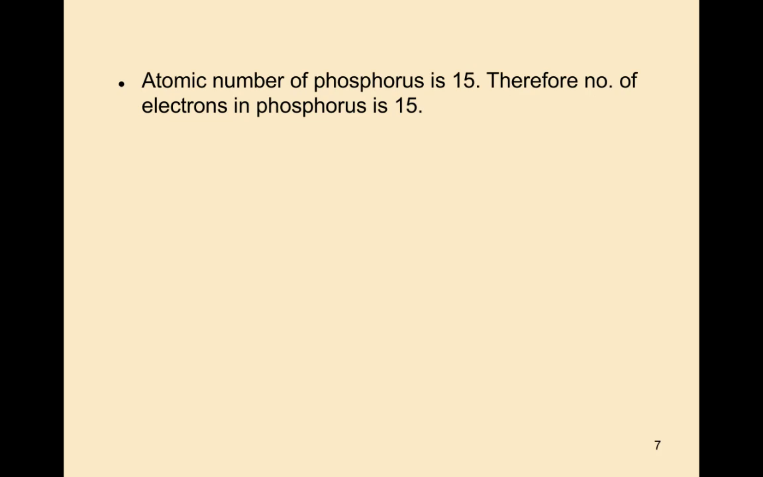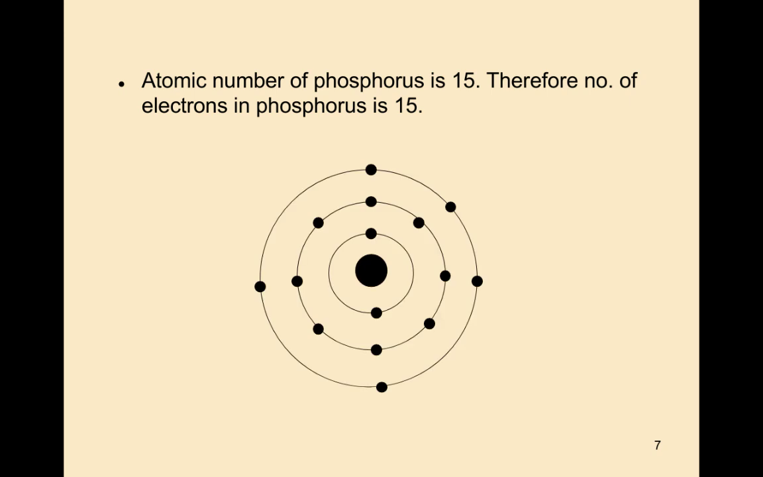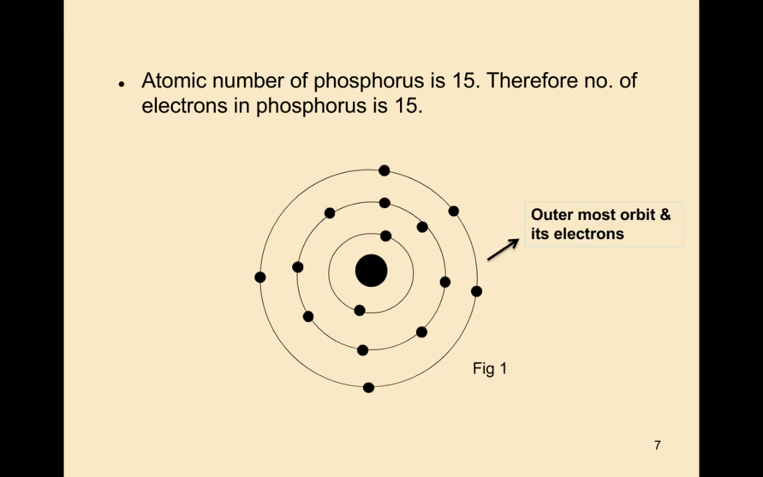So let us see one example. Phosphorus, the atomic number of phosphorus is 15. Therefore, the number of electrons in phosphorus is also 15. Observe in the figure, the outermost orbit will contain 5 valence electrons. That's why this is called a pentavalent atom. The outermost orbit and its electrons, see here, 5. This is the atomic structure of phosphorus, how the electrons were moving. See here.